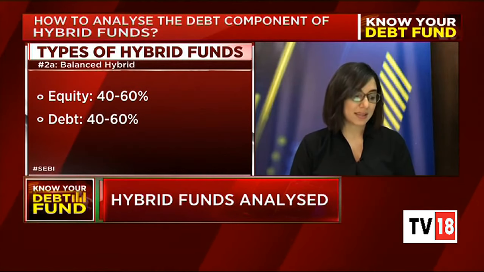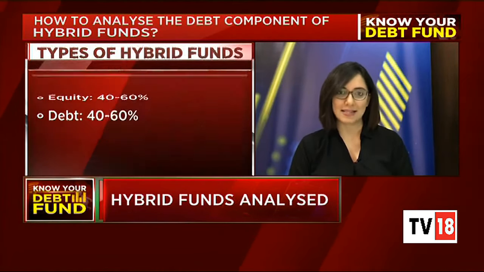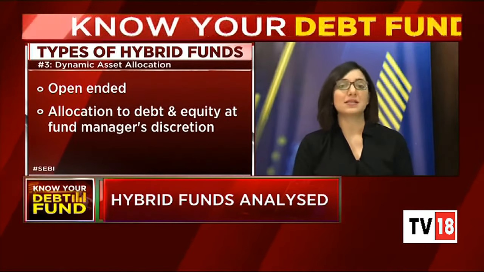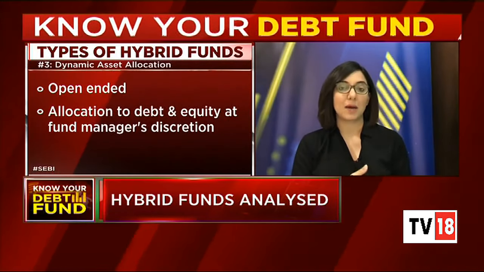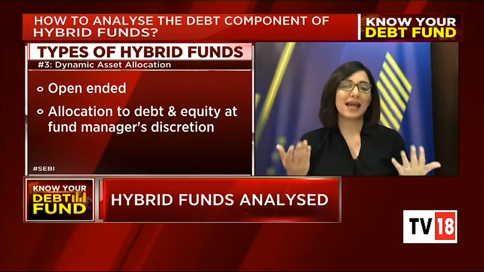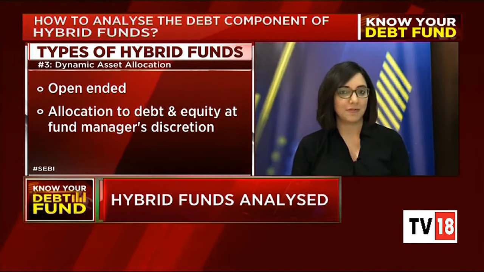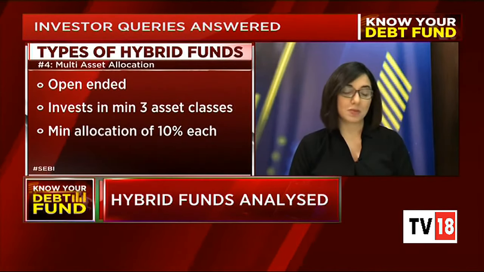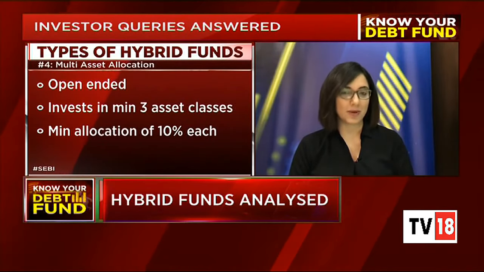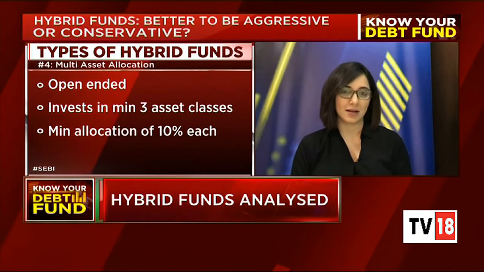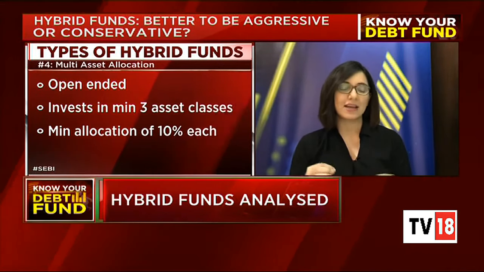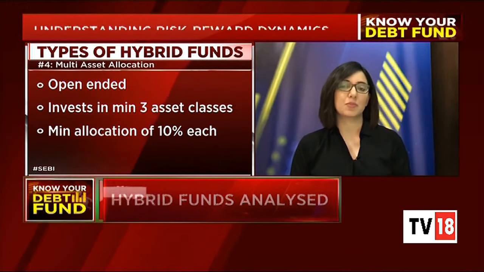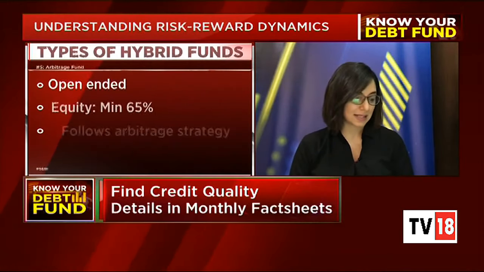Then there is the third category, which is the dynamic asset allocation. Now here, SEBI has not given any demarcation between how much should be in equity or debt. It is at the fund manager's discretion, and therefore the name dynamic. The multi-asset allocation mandates that there must be an investment into a minimum of three asset classes, and here as well there should be a minimum of 10% put in each of these asset classes.